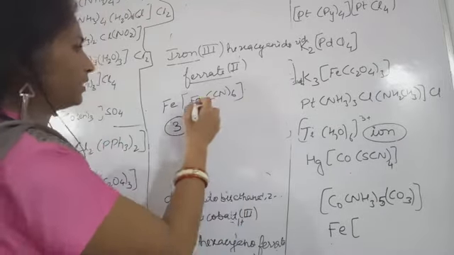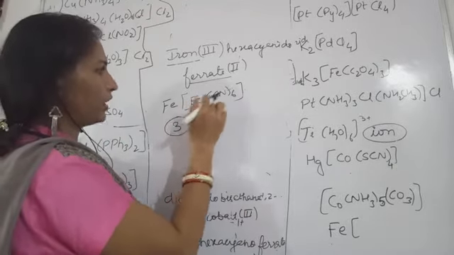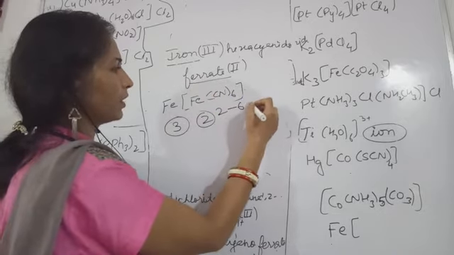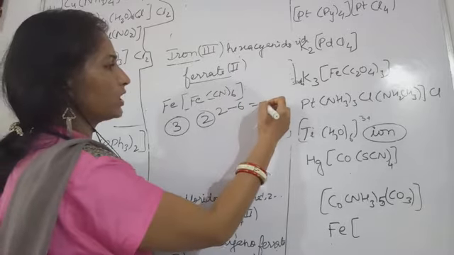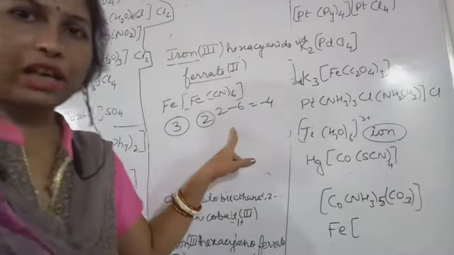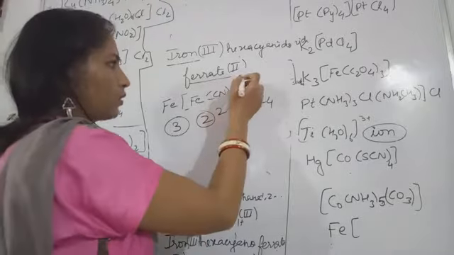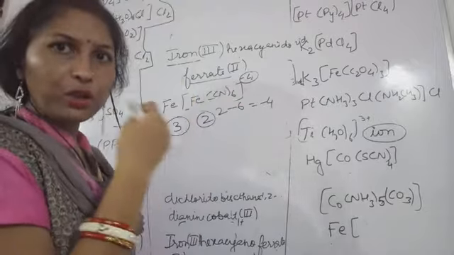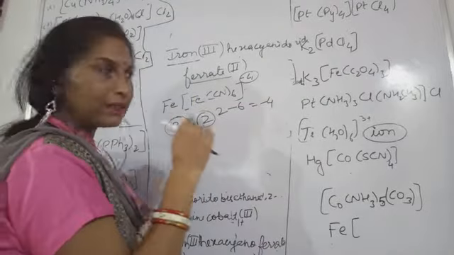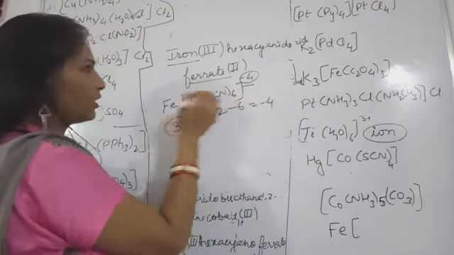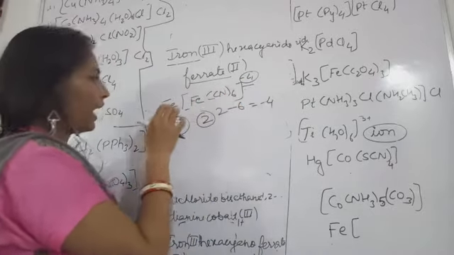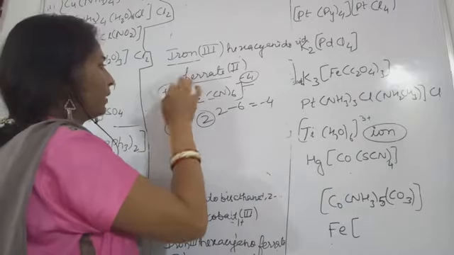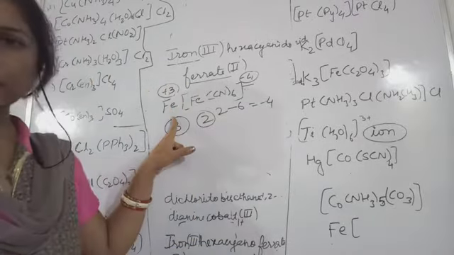Let's check it. The Fe is +2 and the cyanides are -6, so the coordination sphere will have a -4 charge. You need to balance this. This -4 charge is present on the coordination sphere, and +3 charge is present on the counter ion.